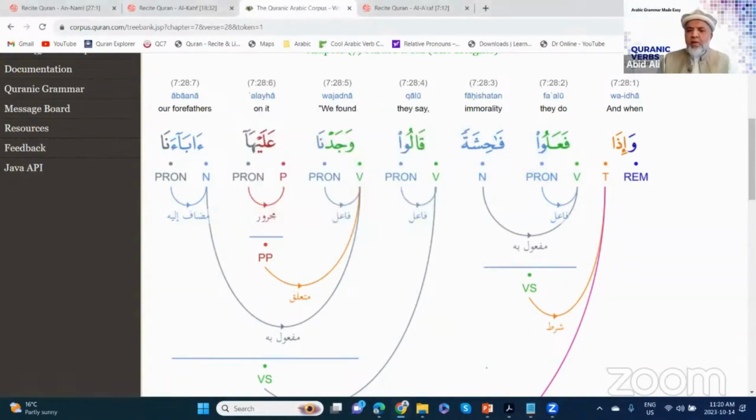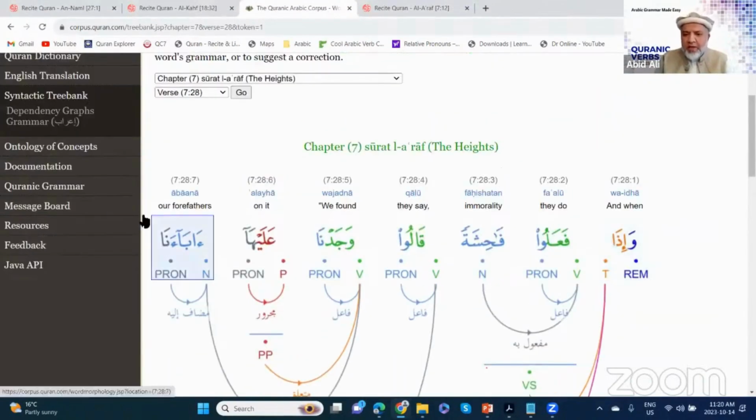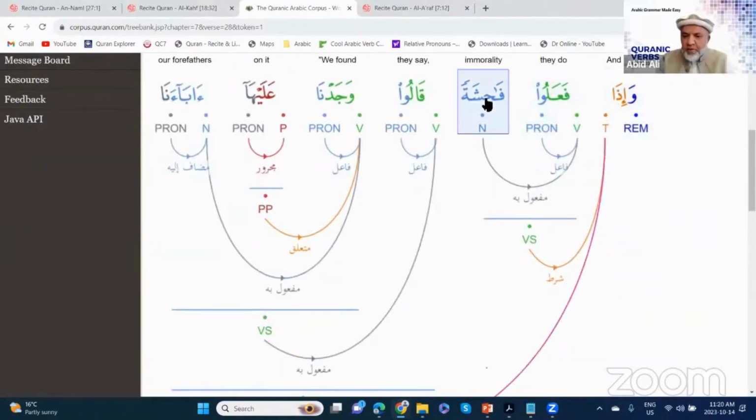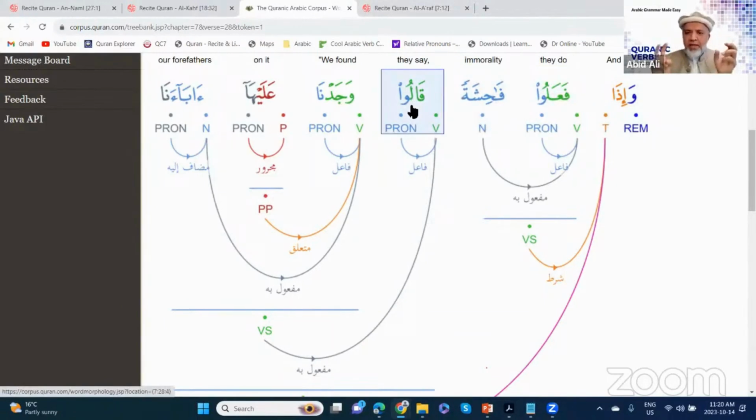So what did I say earlier also? The Quran is a combination of nominal sentences and verbal sentences. They have more variations, but on the outside, you're either dealing with a nominal sentence or a verbal sentence. Now, is this not a long ayah? It is. But look, this is one simple small verbal sentence here, and then another verbal sentence starting with qalu. Are fa'alu and qalu siga number 3? Yes, they said. Now, if you have a verb and a fa'il, do you expect to see a maf'ul bihi sometime later in the sentence? Yes.